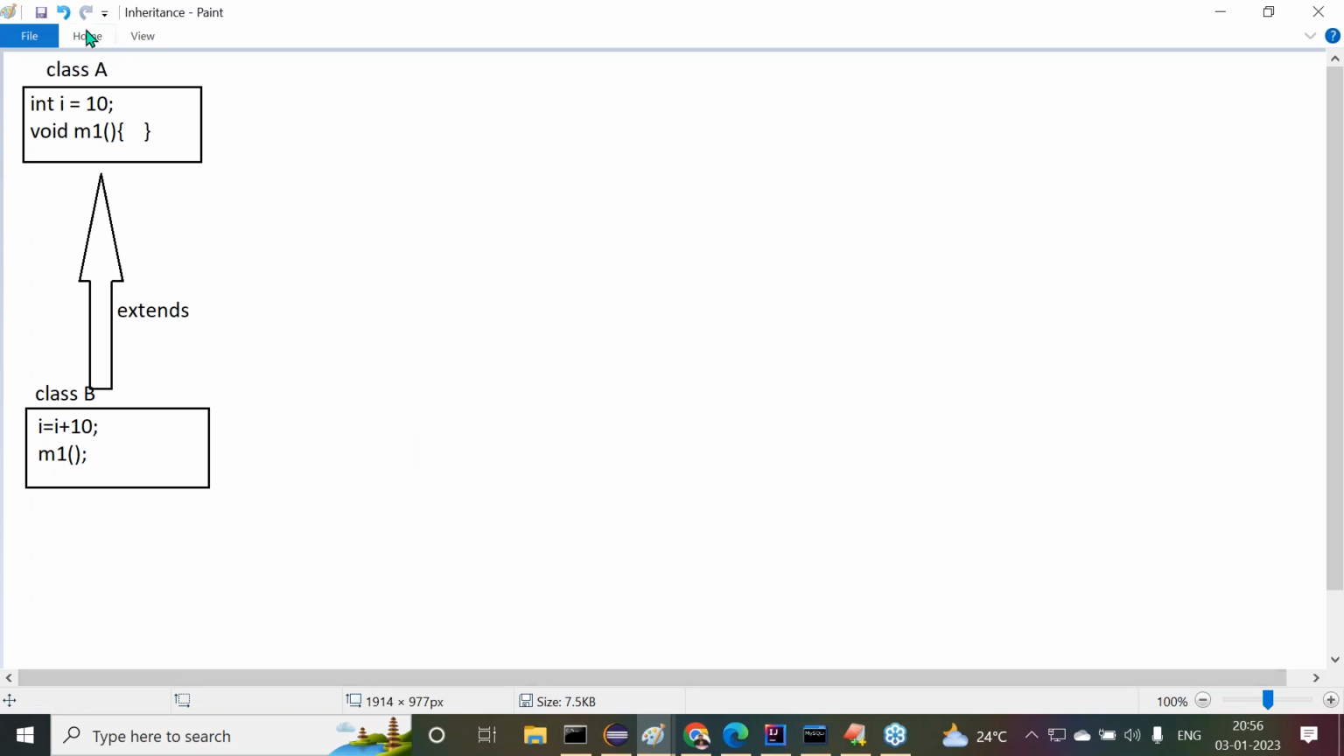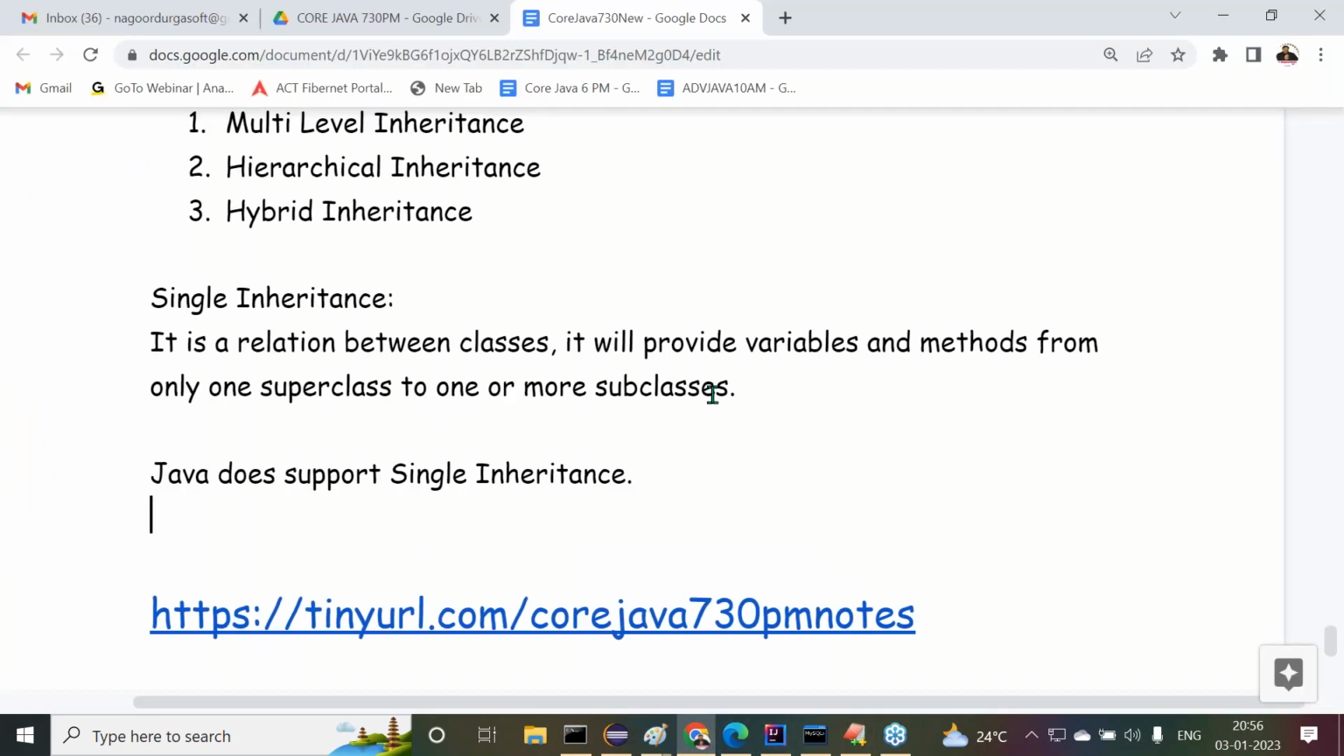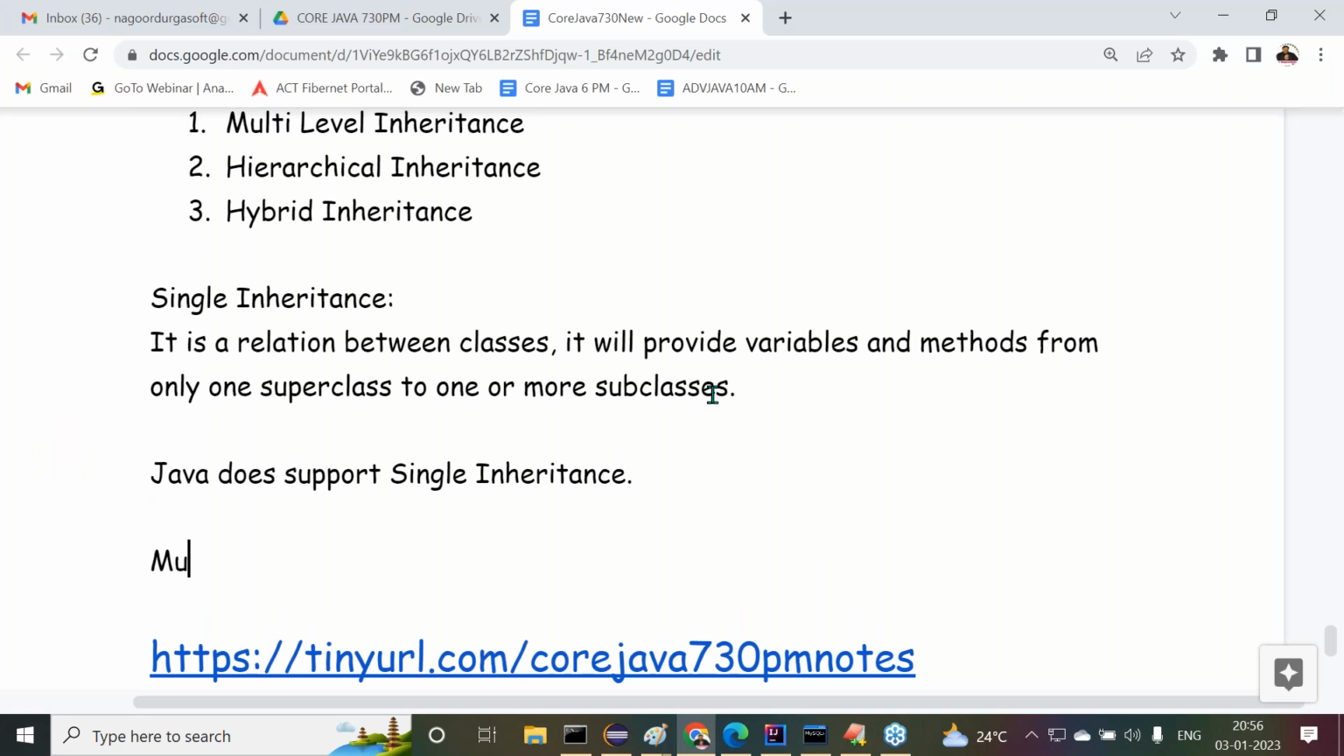Single inheritance is possible in Java. My discussion is not completed here, but you need to remember that single inheritance is possible in Java. Then after that, we need to understand the next one, which is multiple inheritance.